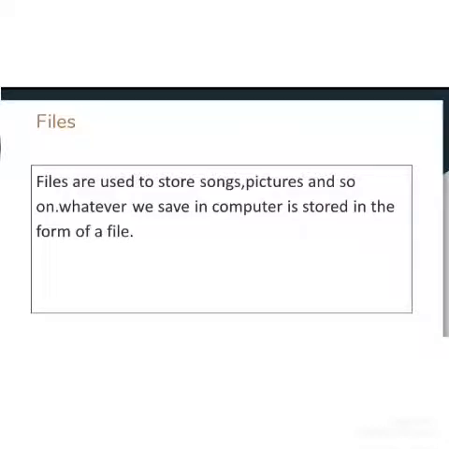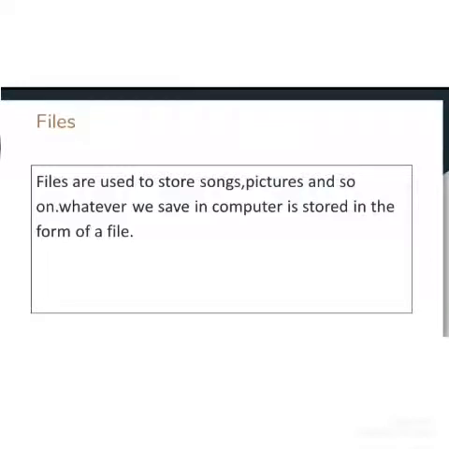If you have not, just open and see what they have kept inside the files. A file may consist of some important papers or some important materials. In the same way, in a computer also we are using files and folders. So we will see what is a file and what is a folder.